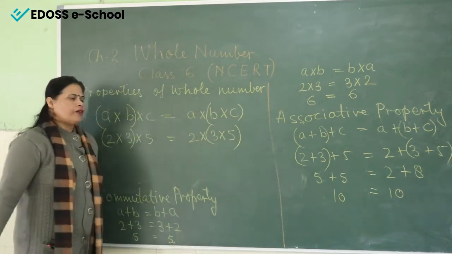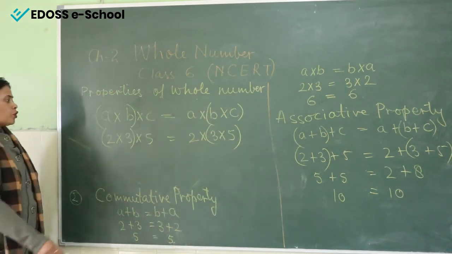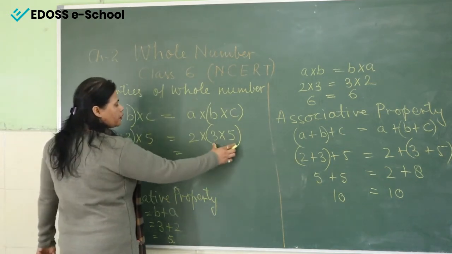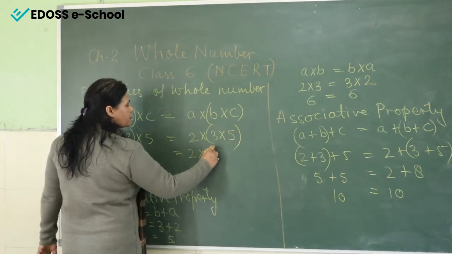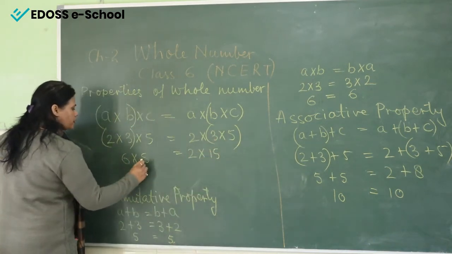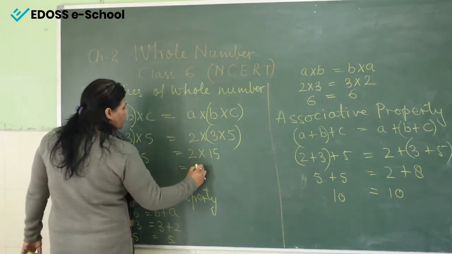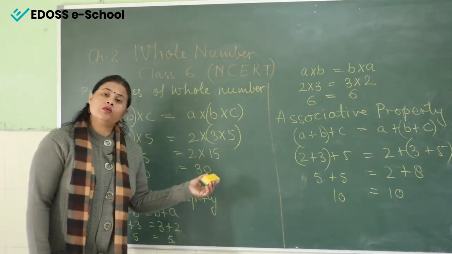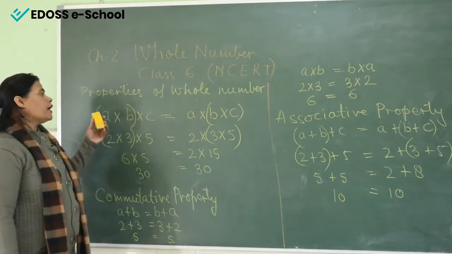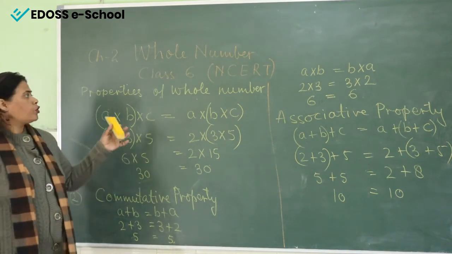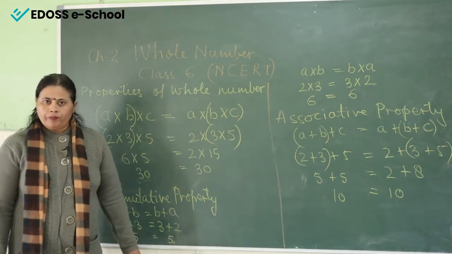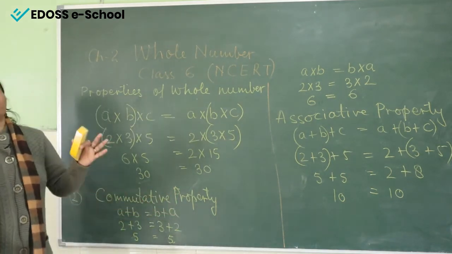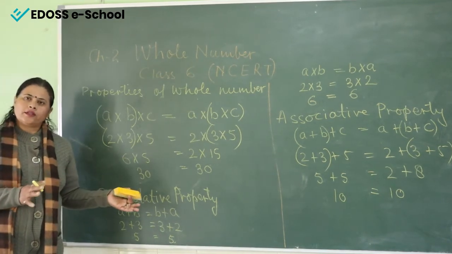So here it is, first of all, now we will solve the bracket again. So 2 3s are 6 multiply by 5, and in the right hand side, first we multiply the last two digits, that is 5 3s are 15. Now again 6 5s are 30, and again 15 2s are 30. It means if your LHS, the left hand side, is equal to the right hand side, it means both the sides are equal, it means multiplication is also followed by the associative law. But in the subtraction and division, again these two signs are not followed by the associative property.